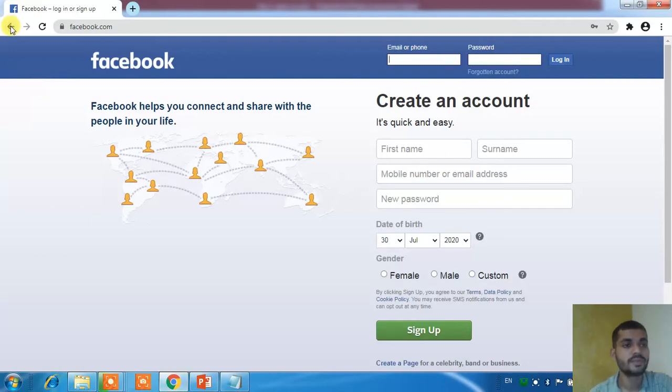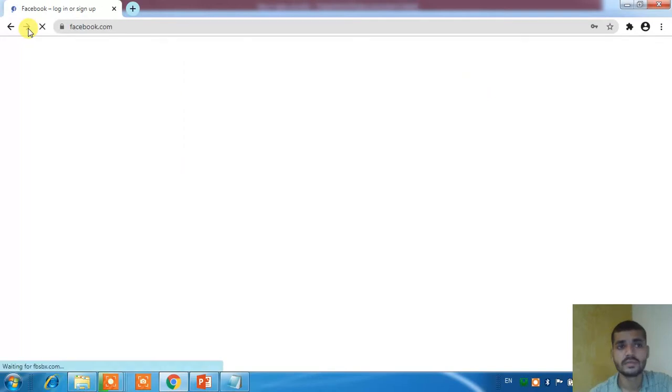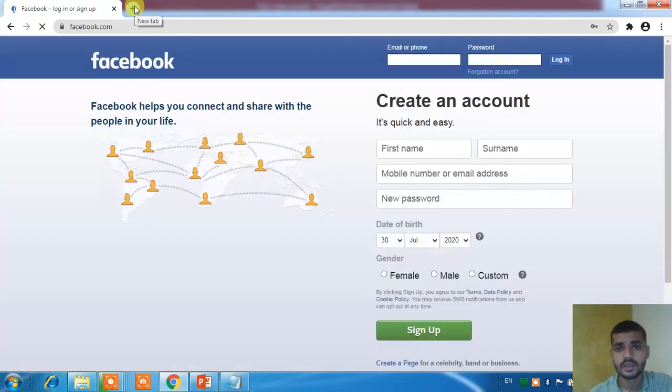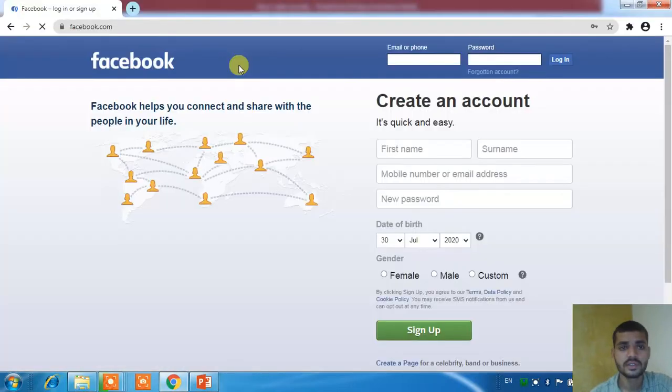We enter the login ID and password here, but they redirect to another page. The users think that it may be an error, or an internet problem, or whatever, but the attacker's work is done. The attacker gets the user's information, which is the ID and password. So this is how phishing attacks work.